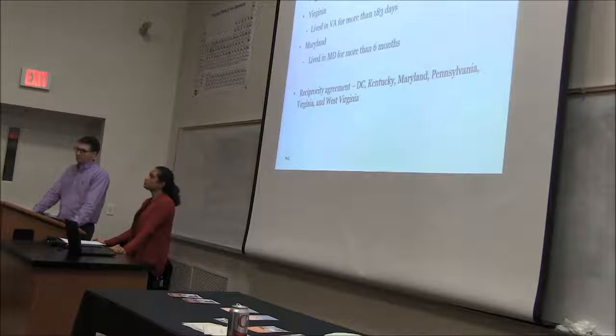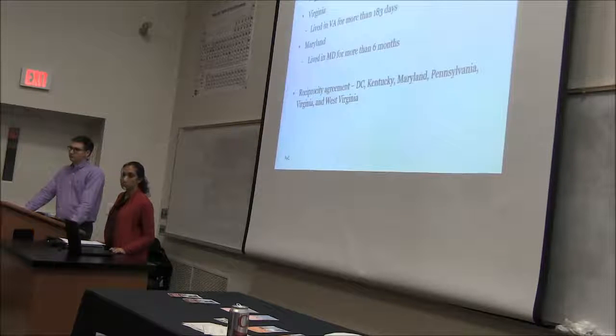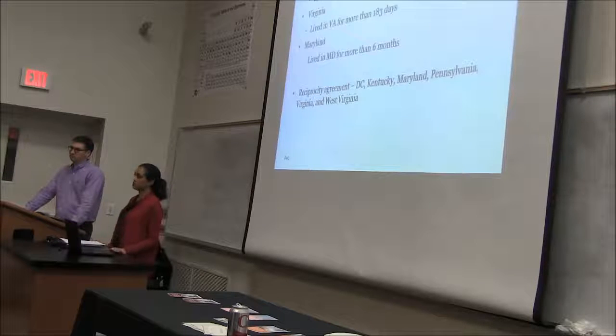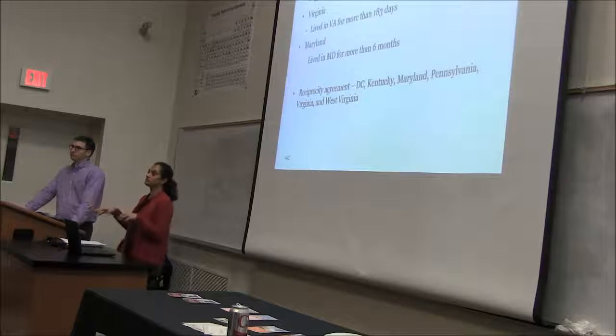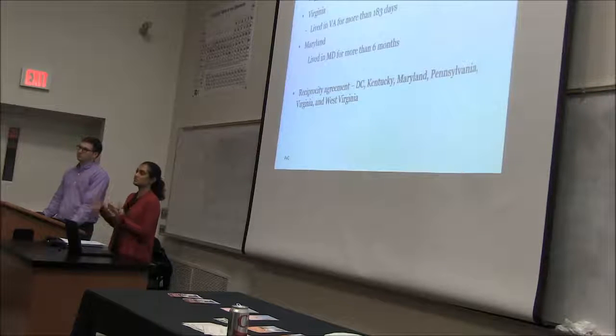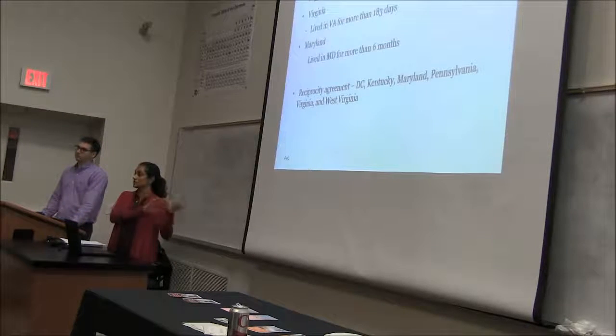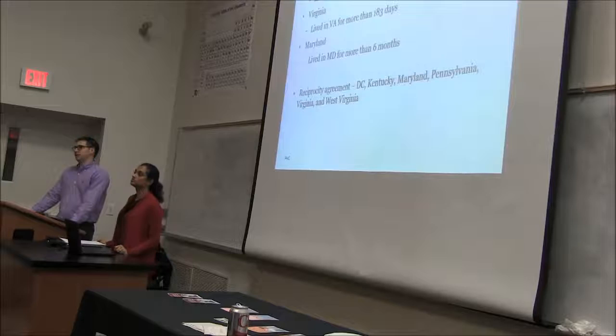For Maryland, if you're here for more than 6 months during the year, then you have to file a Maryland return as well. So there are different rules for each of the states. The state websites have all the forms and publications as well, so you can always go to their website to have a look at all the details. Could I ask on Maryland, is that 6 months of this calendar year, or could it be 3 months of last year and 3 months of this year? You're looking at this particular year when you file, because every year you have to look at the details. You have to look at your days. Every year has specific filing requirements. So for example, we're looking at the 2016 tax filing right now. So you look at what happened in the 2016 tax year to make a determination whether you have a filing requirement. So this is the 2016 calendar year?